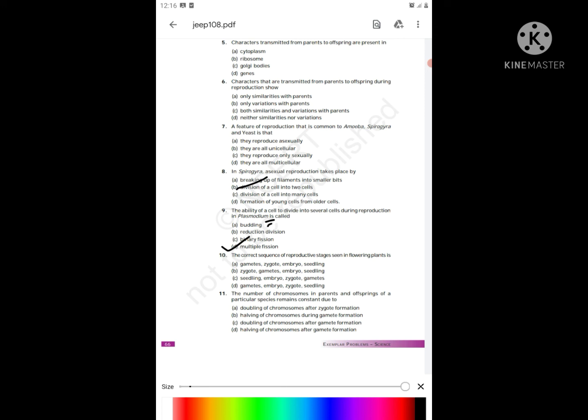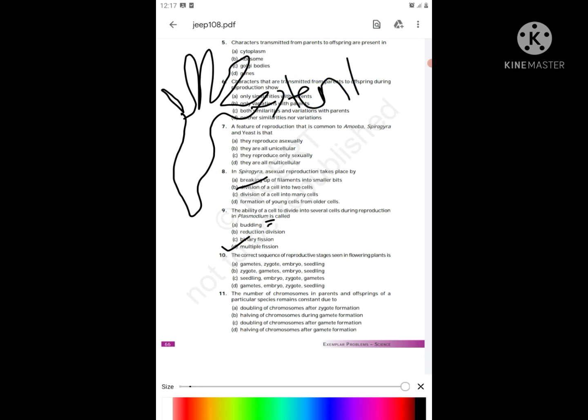That is Hydra. So let's see how a Hydra reproduces. This is how Hydra looks, and these are called tentacles.